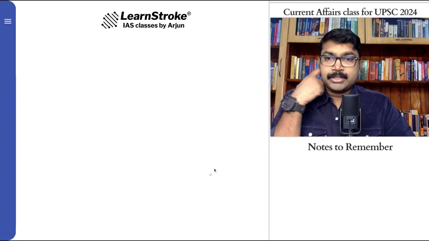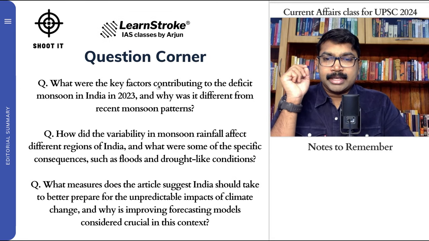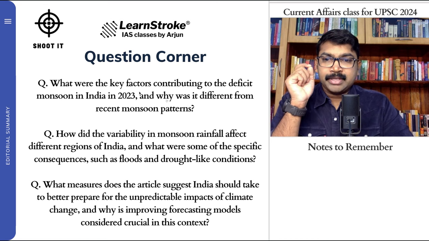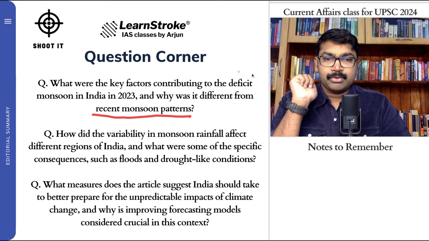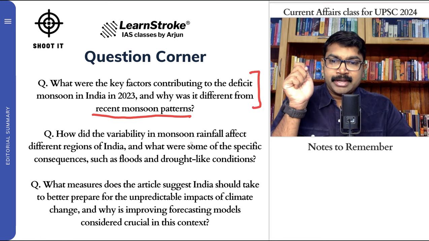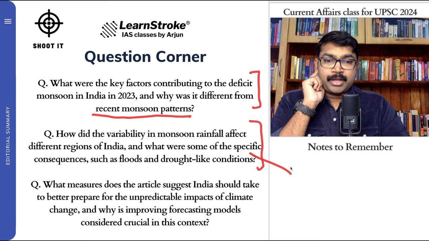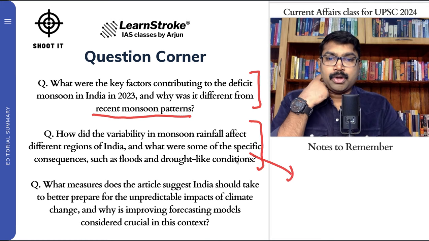So let's quickly go to the important questions. I have 3 questions. What are the key factors contributing to the deficit monsoon in India in 2023? Why was it different from the recent monsoon pattern? So this talks about a pattern. How did the variability in monsoon rainfall affect different regions of India? And what were some of the specific consequences such as floods and drought-like situations? In this, you have to give examples of recent issues also.